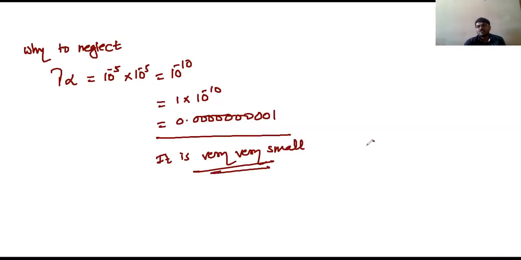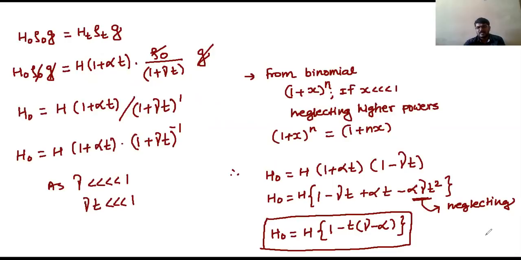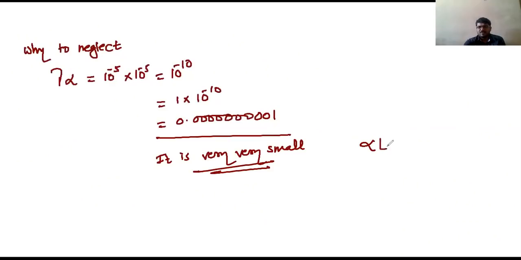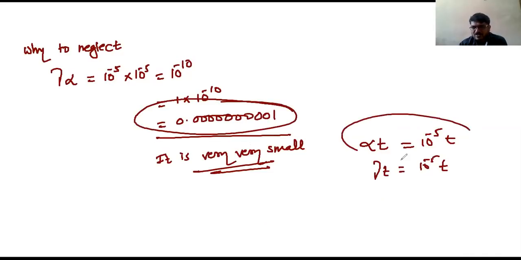Now you will say, why not neglect alpha t and gamma t? Okay, you can see here, sir, why are gamma t and alpha t not neglected? Because alpha t means you will get something into 10 to the power minus 5. Gamma t also something into 10 to the power minus 5. But this, as compared with this value, is still so much larger. That's why we are not neglecting. Only we are neglecting this one, because this is 10 to the power minus 5 and this is 10 to the power minus 10. Understood? So therefore we are not neglecting. Isn't it clear? Okay.